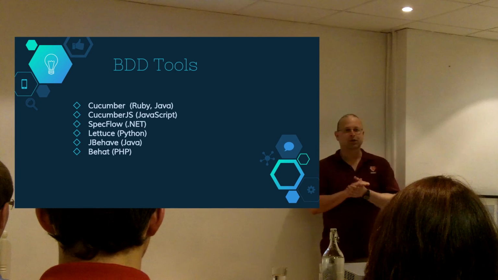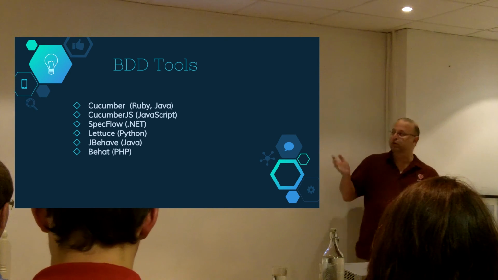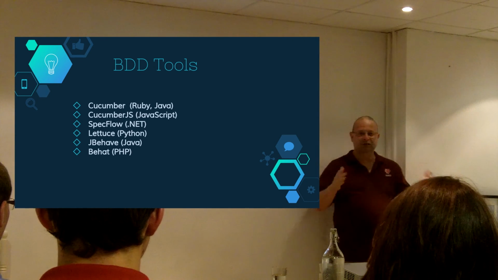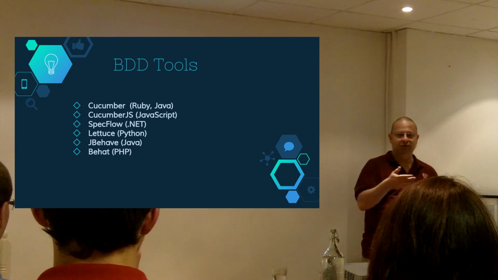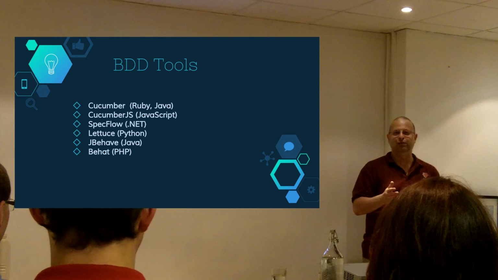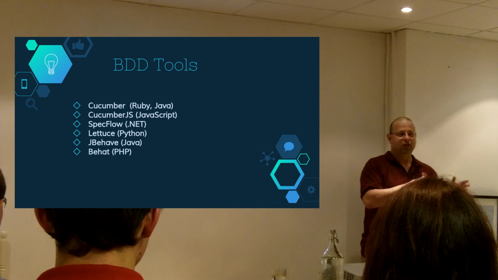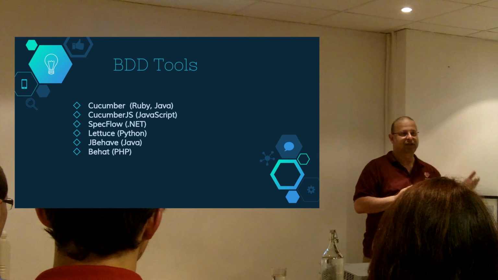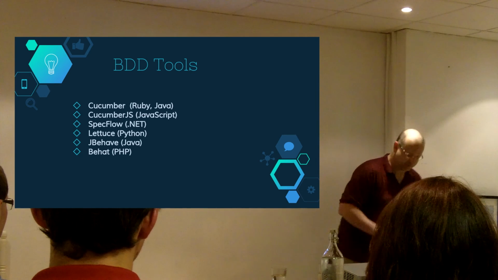There's a number of different tools you can use in BDD to help you try it out. And probably the most famous one is Cucumber. Cucumber is basically a Ruby tool. There's now a Java port of Cucumber as well. But if you come from different environments, there's Behat for PHP, there's JBehave for Java, Lettuce for Python. There's quite a few tools. And they all do basically the same thing, more or less. They allow you to write some features, write some step definitions, and write some code, and make sure that the features match the code and vice versa. Yeah? So at any given step, you can see exactly if your code makes your system behave the way it should behave.